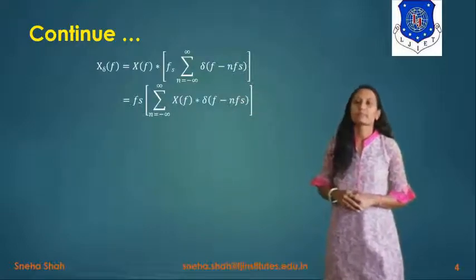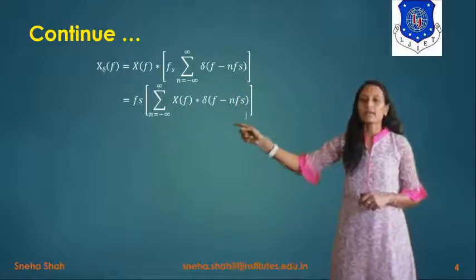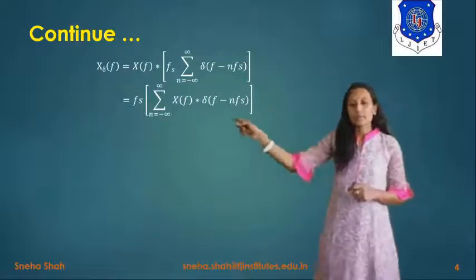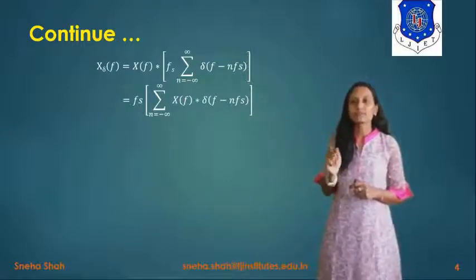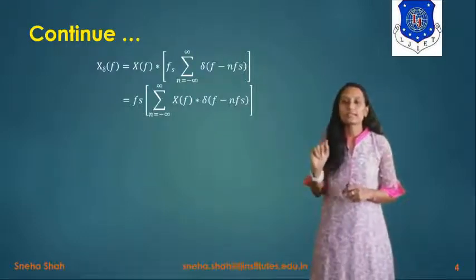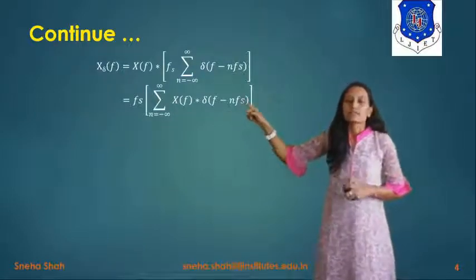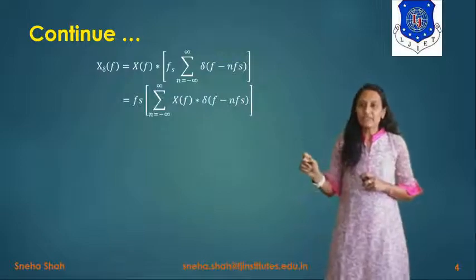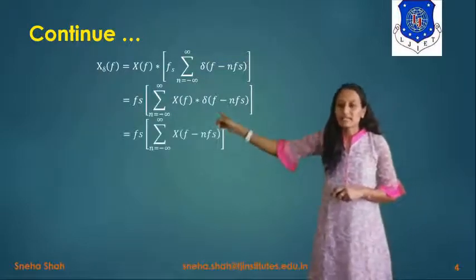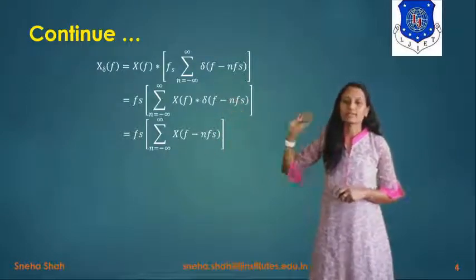It becomes summation n equals minus infinity to infinity x of f convolved with delta of f minus n fs. Now here we will apply the property of the unit impulse signal. The convolution of these two terms will give you the output as the input signal x at this instant. So its value will be x of f minus n fs. So the term will be fs summation n equals minus infinity to infinity x of f minus n fs.